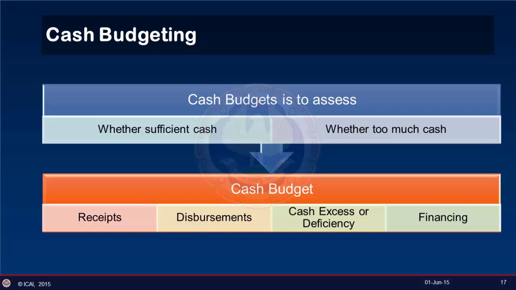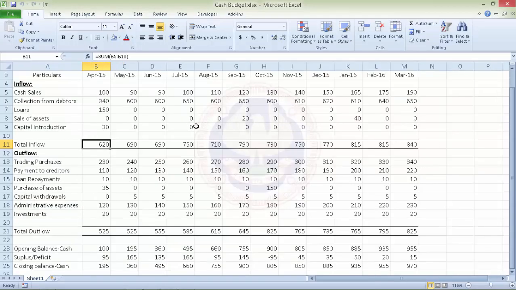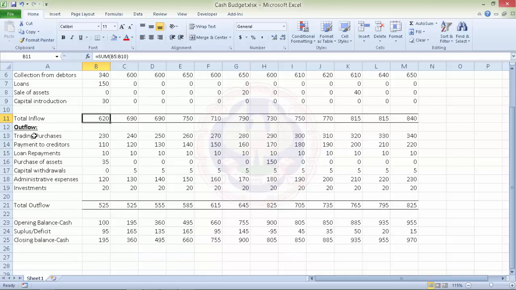The cash budget preparation and presentation can again be facilitated by using Excel. We'll see just an example of how cash budget has been prepared using Excel. As we can see in this sheet, for different months the inflows have been planned, and based on inflows from cash sales, from debtors and all, what we have is total inflow, which is 6,20,000, and we also map out the outflows and opening cash.